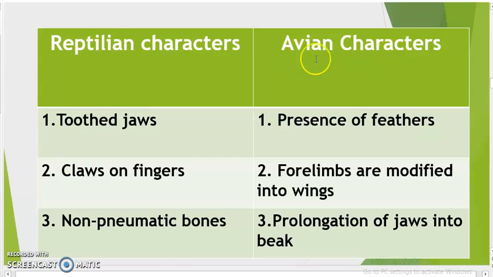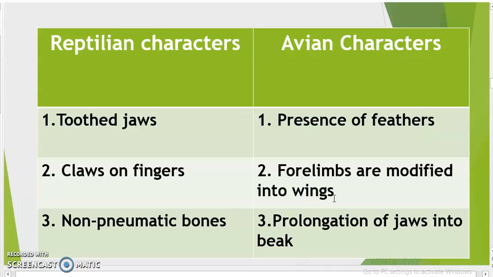But what about avian characters? As you have seen in the picture, there were feathers on its body, so presence of feathers. And presence of feathers is which kind of character? It is a character which is exclusively found in birds. Forelimbs are modified into wings. You must have seen in the picture that its forelimbs were modified into wings.